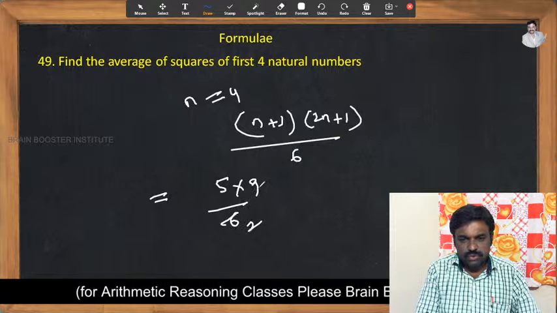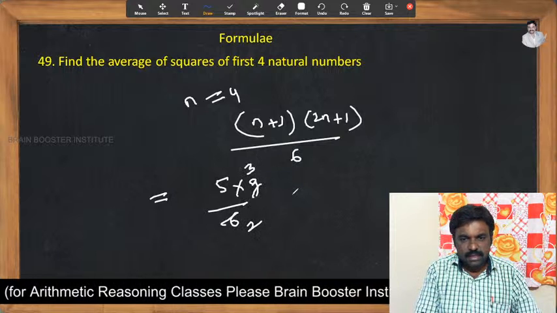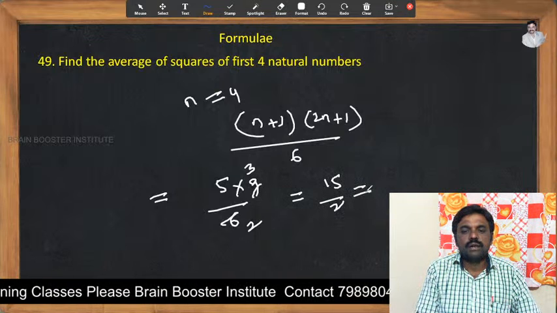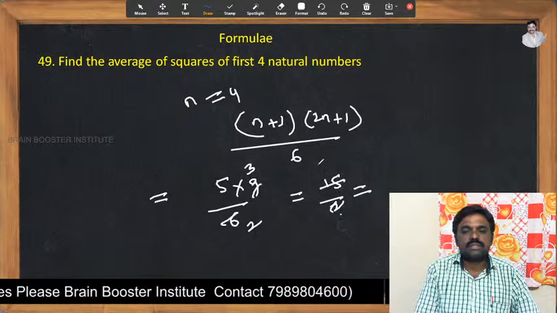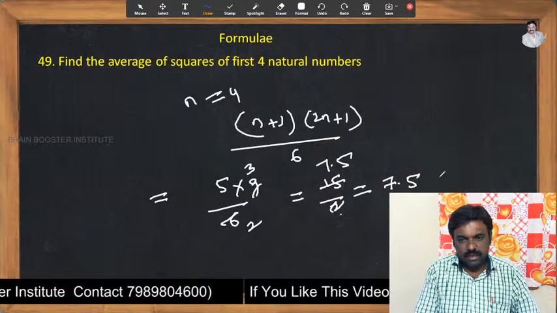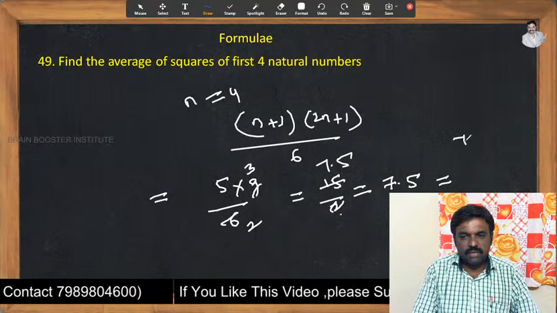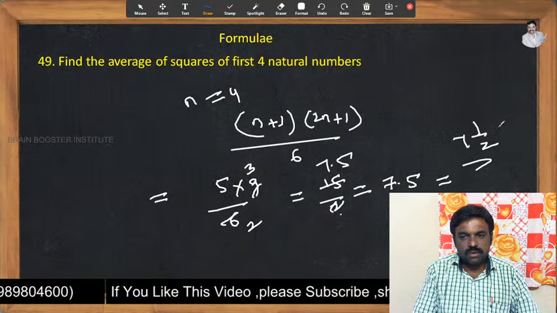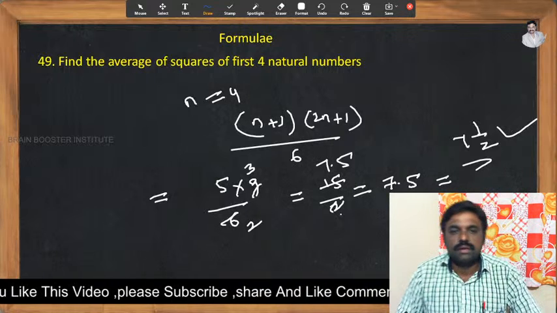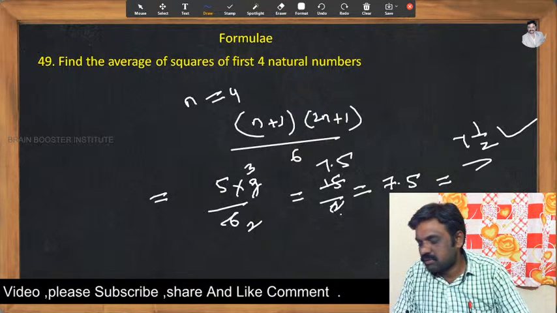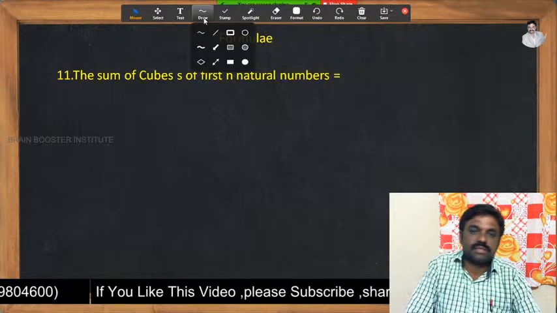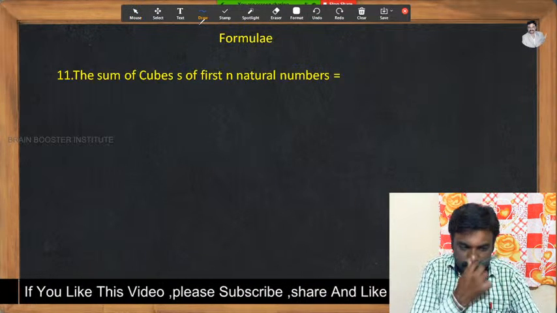Now 3 twos and the 3 threes. Now what will be the answer? 15 by 2 is nothing but, we can cancel, 2 7s are 7.5. Now we get the answer as 7.5. Or else in the option he may give 7 1 by 2 also. 7 1 by 2 is the average of the squares of the first 4 natural numbers. Cubes, let us learn now. Sum of the cubes.